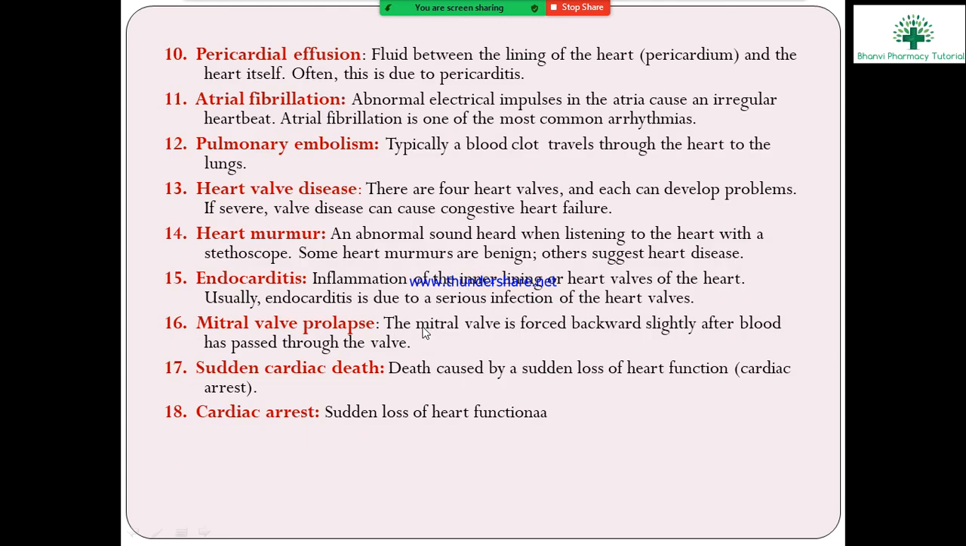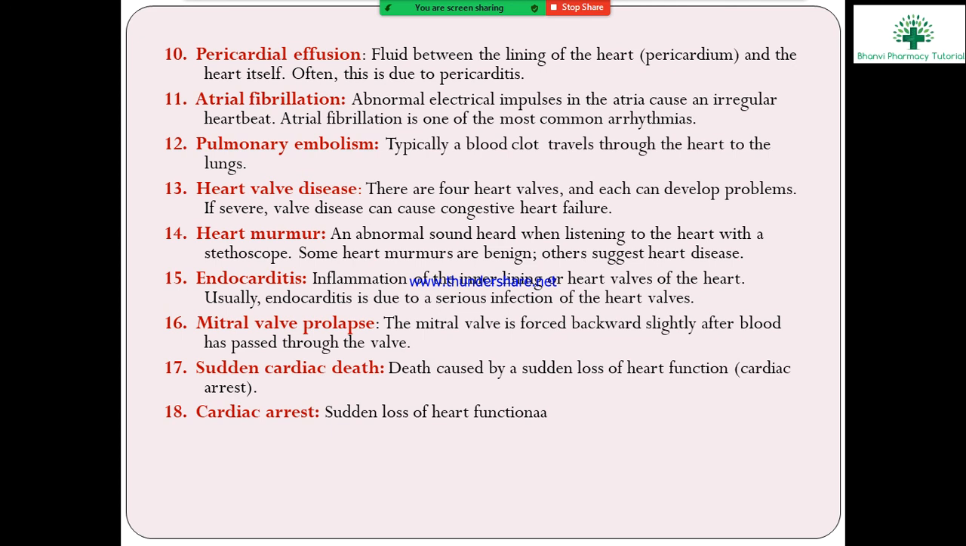Next, pericardial effusion. In pericardial effusion, the pericardium contains a layer of fluid between the lining of the heart, the pericardium, and the heart itself. Often it is due to pericarditis, the inflammation of the lining or heart muscles, and that condition leads to pericardial effusion.